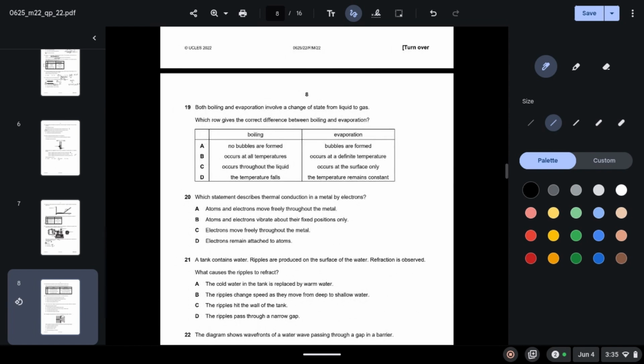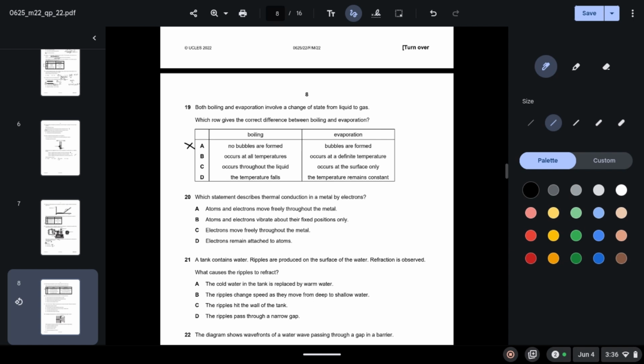Question 19. Both boiling and evaporation involve a change of state from liquid to gas. Which row gives the correct difference between boiling and evaporation? No bubbles are formed. Bubbles are formed. This is incorrect, because in evaporation no bubbles are formed.